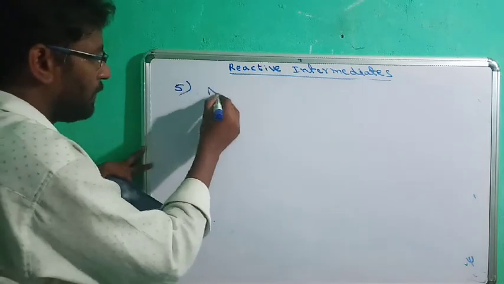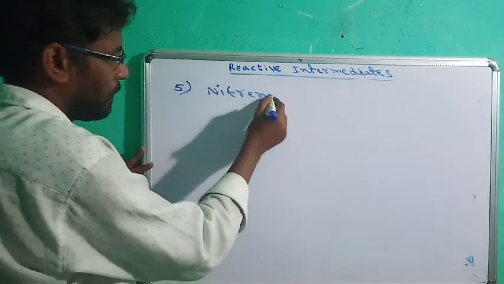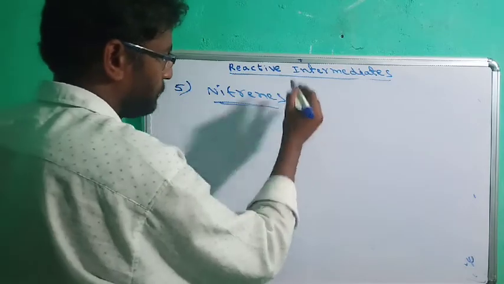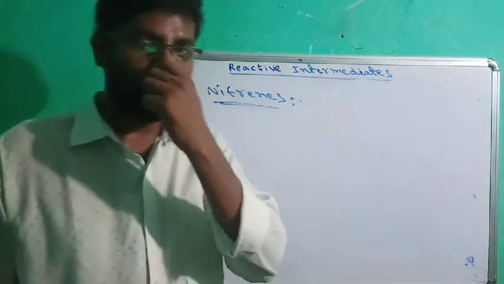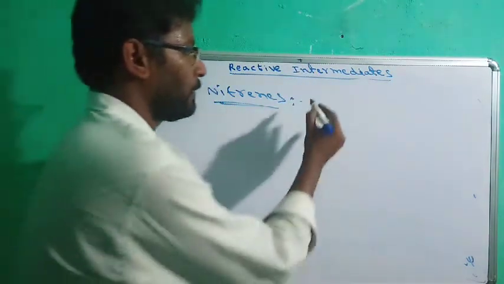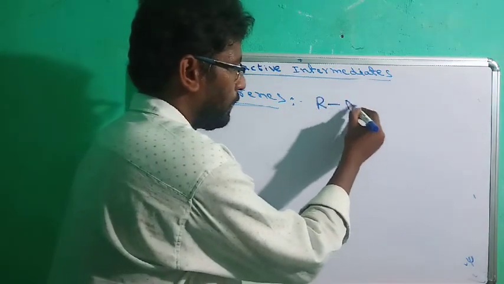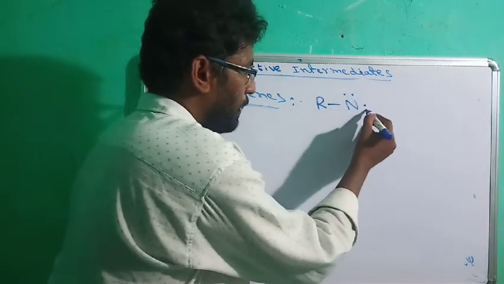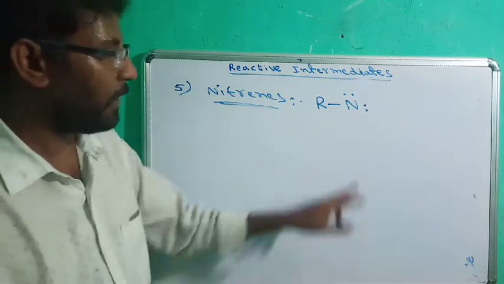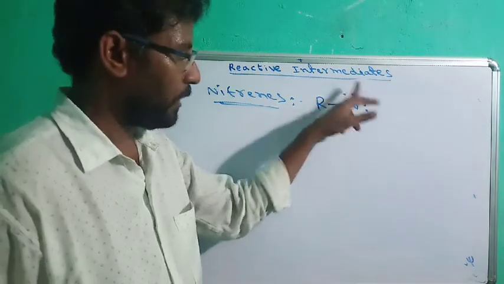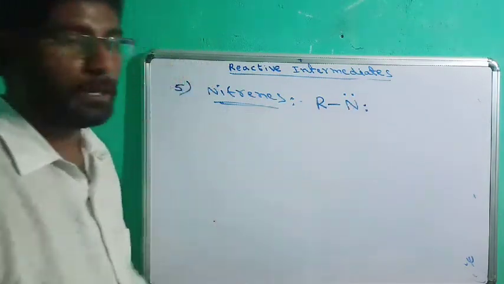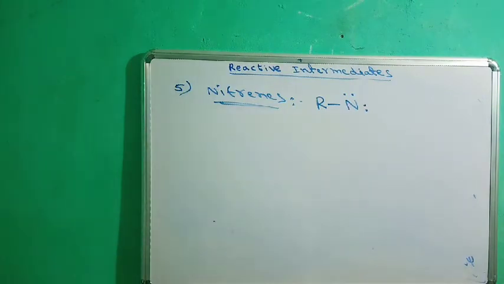Another reactive intermediate is nitrenes. Nitrenes are also similar to carbenes, but here this is a nitrogen monovalent neutral species. Wherever nitrogen contains one bond and is neutral, that is called nitrene.